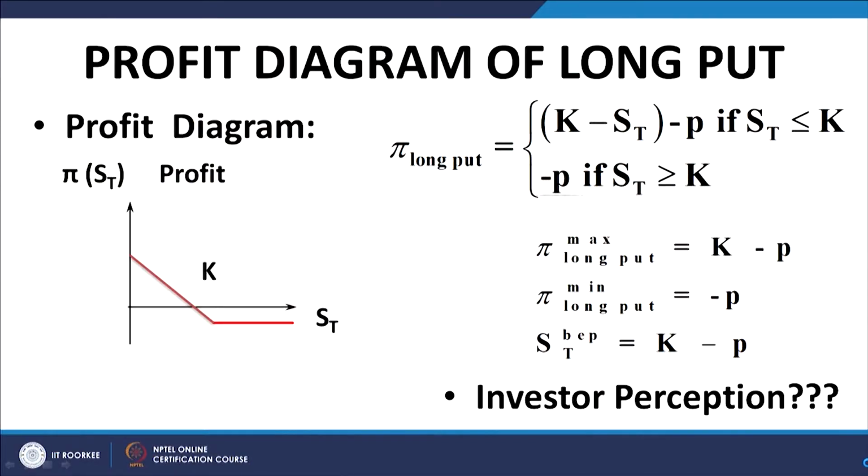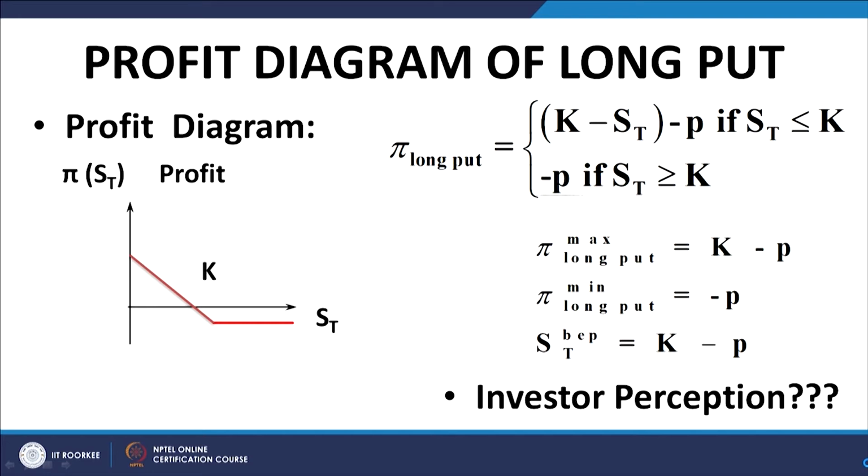Just to go back, the difference between the profit diagram and the payoff diagram: the payoff represents the total cash flow, whereas the profit represents the net cash flow, that is the cash flow after deducting the amount of premium that you have paid for setting up a particular strategy. So, the payoff is the total cash flow. For example, in this case k minus ST is the payoff and k minus ST minus p is the profit. So, that is the difference between the two.